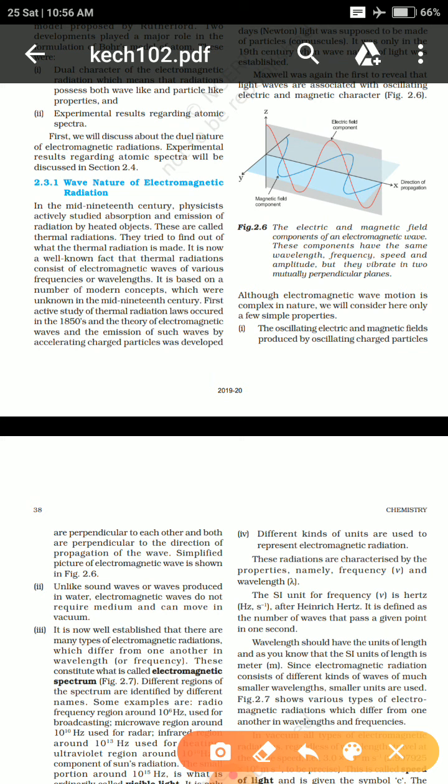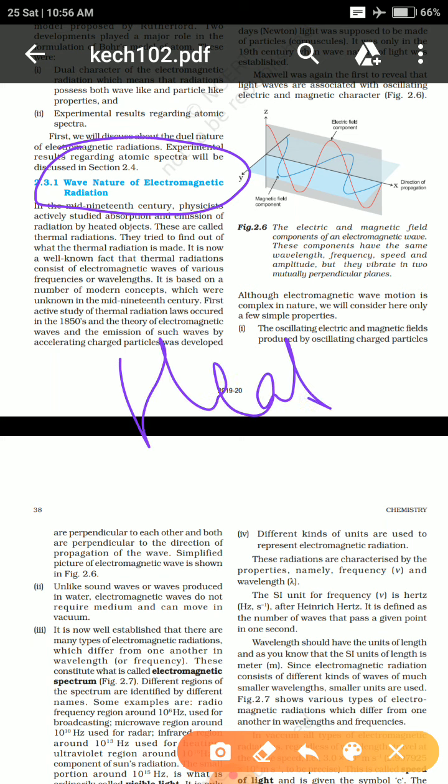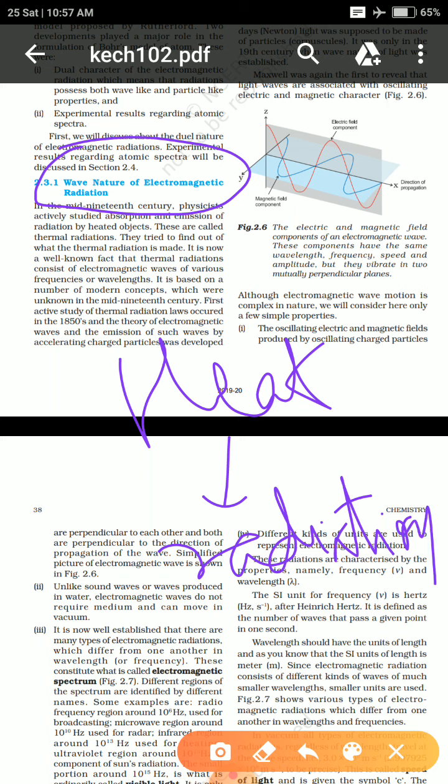See, the wave nature was actually of electromagnetic radiations. To understand that, we know very well that whatever we heat or burn, some sort of radiation might come from it, right?